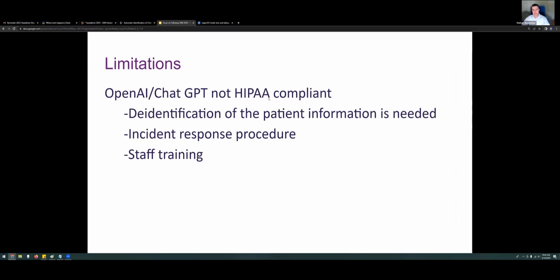A few limitations. OpenAI ChatGPT does not handle PHI, and we should not be putting in patient information. It's not HIPAA compliant. These are things that we definitely know are limited for this type of model for going into actual radiology reports. And so de-identification of patient information is needed. Additionally, if you were to use a model such as this, you would need an incident response team and staff training on how to use this appropriately.